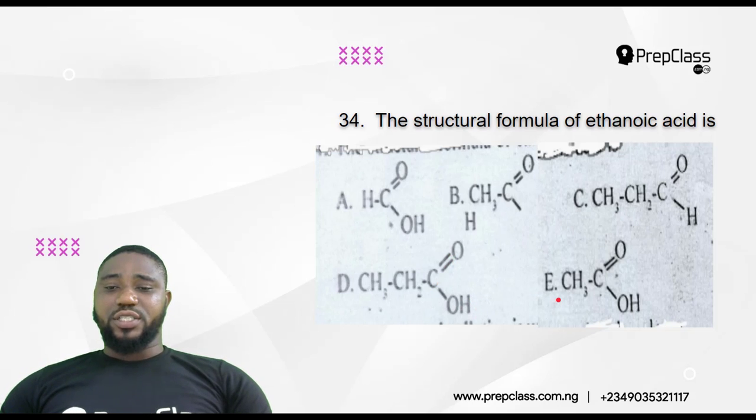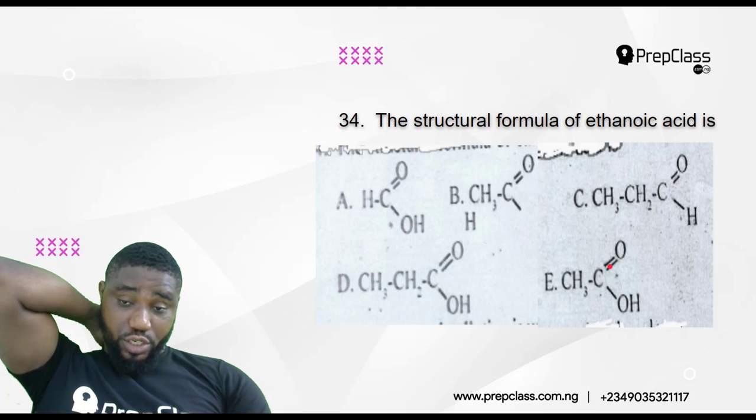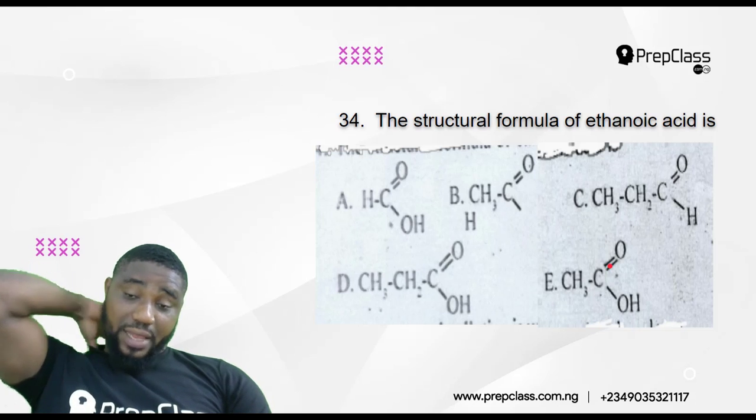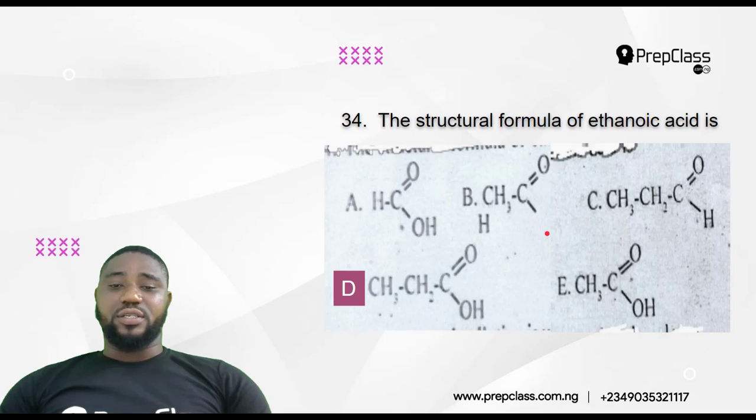And E says CH3COOH, ethanoic acid. The best answer there is E. CH3COOH is the structural formula for ethanoic acid. The normal formula is CH3COH, from ethanol, ethane, it will have 2 carbon atoms. So the carbon atoms should not be more than 2. So CH3COOH, and the best answer there is E.